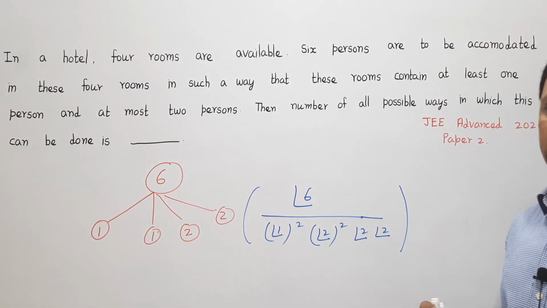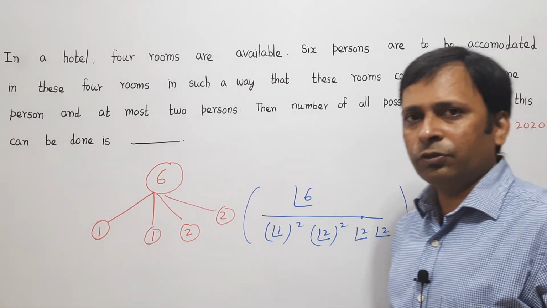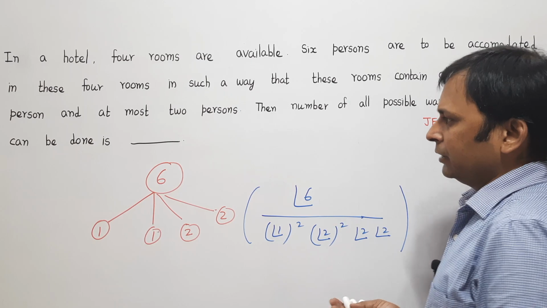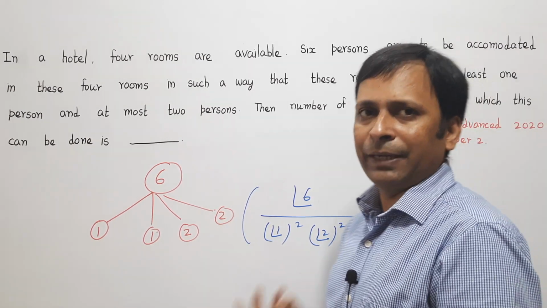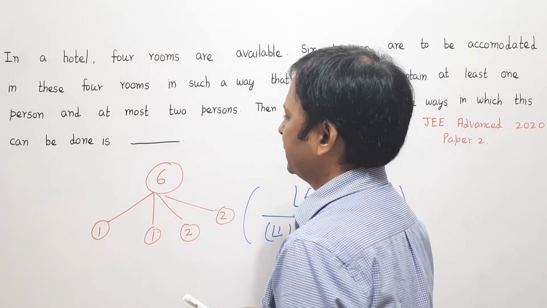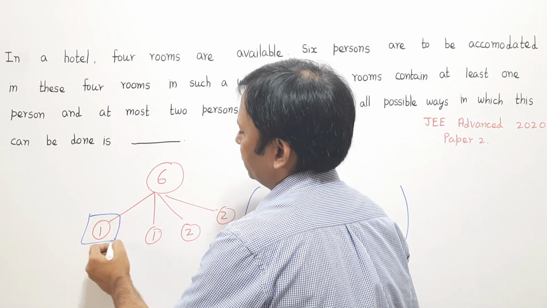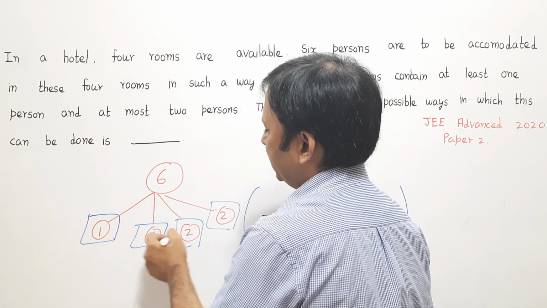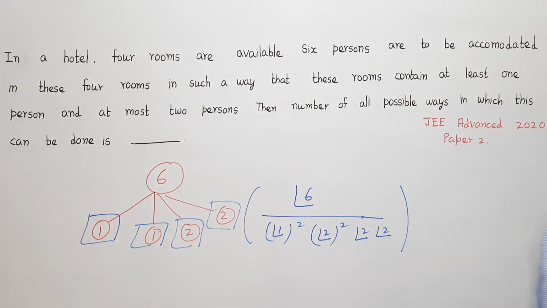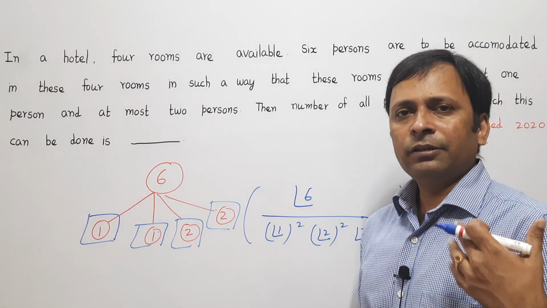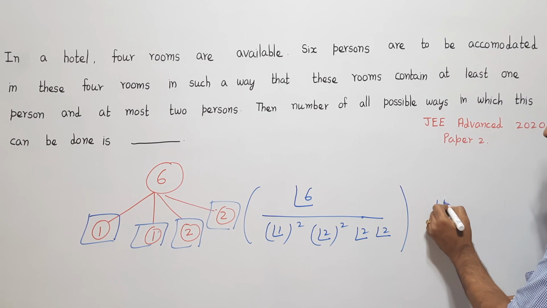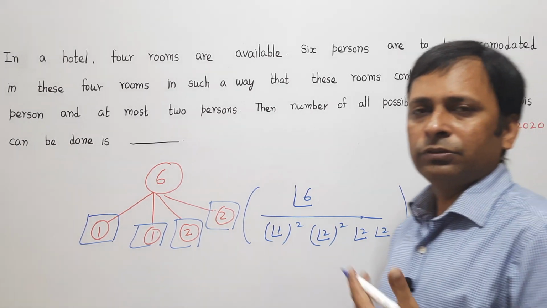Now what I need to do is, I need to distribute them into the 4 rooms. You can consider it like this: these 4 groups are just like packets, and I am just distributing these 4 packets into the 4 rooms. 4 distinct packets which are to be distributed in 4 rooms. How many ways can I do it? This can simply be done in factorial 4 ways. So I will put factorial 4 over here. So this would be our answer.